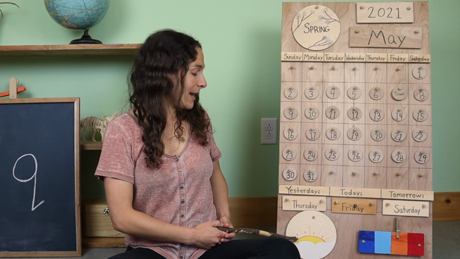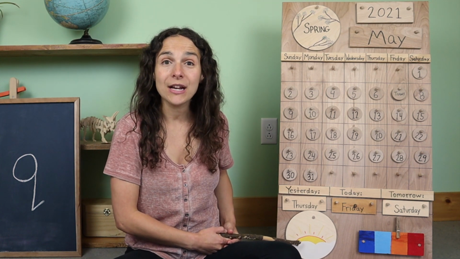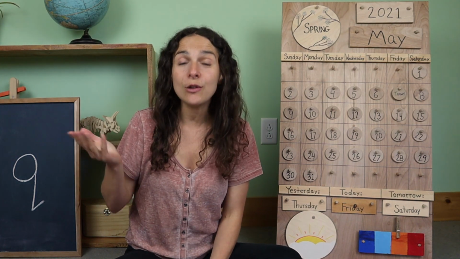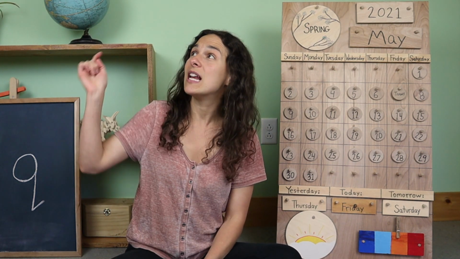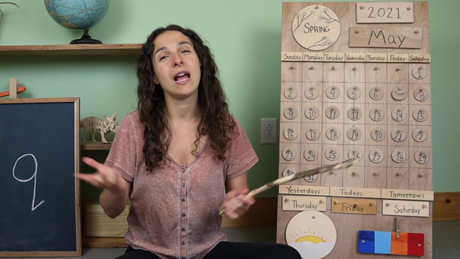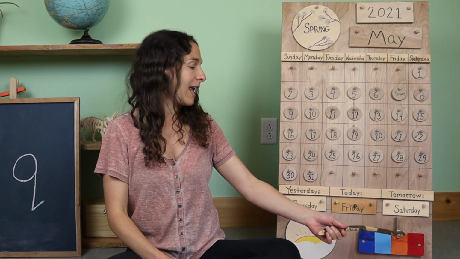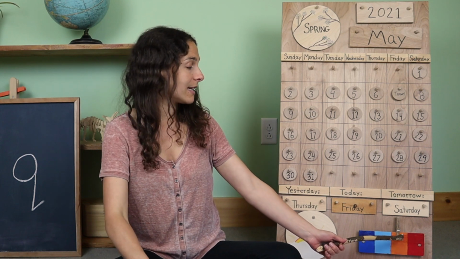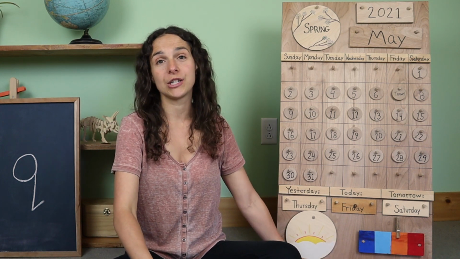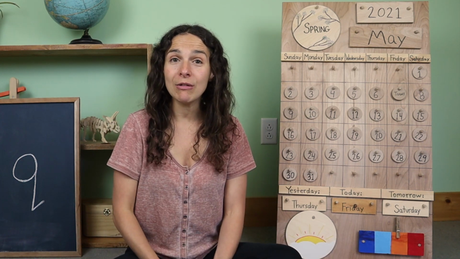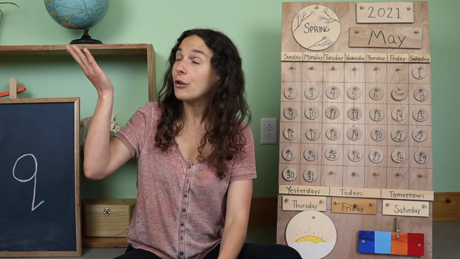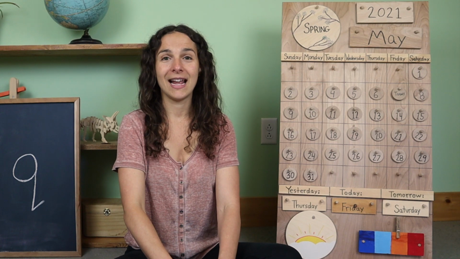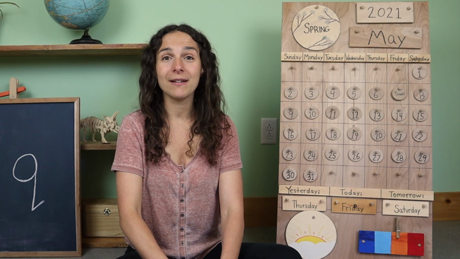So my picture today is the same picture as it was yesterday. When I look outside, it still looks as though the sun is trying to come out from behind the clouds. It's still mostly cloudy, and it's another warm day where I live. That's why the temperature chart is on orange. What's the weather like where you live, friends? Look out your window and let me know what you see. Thanks for sharing with me.